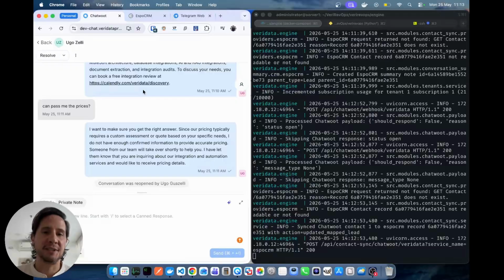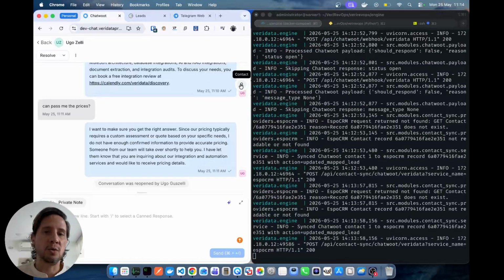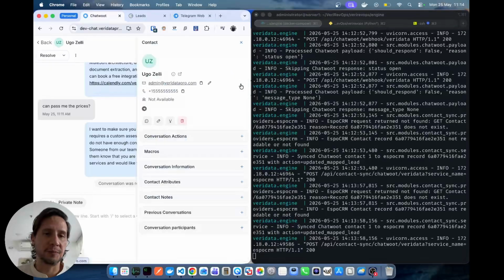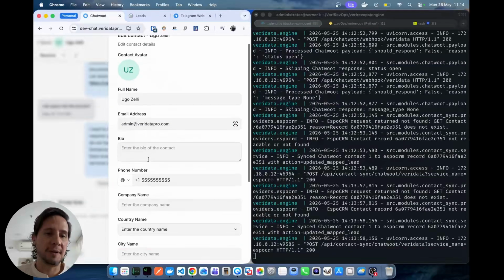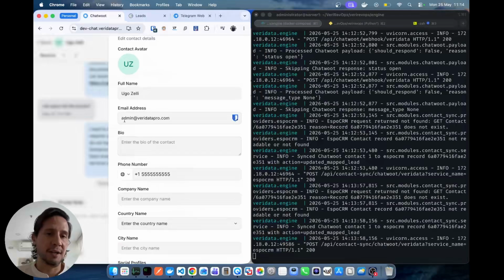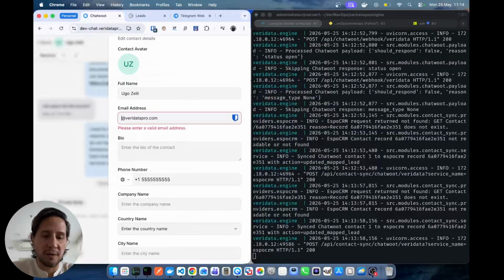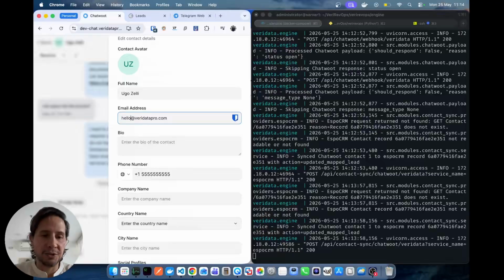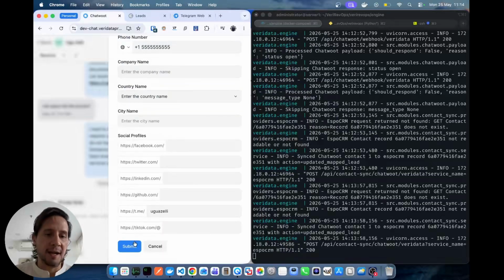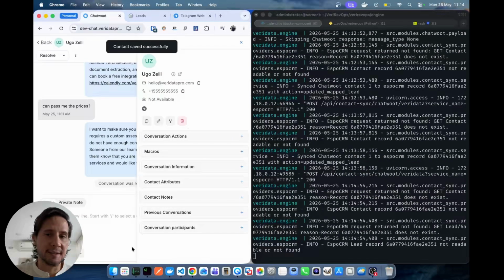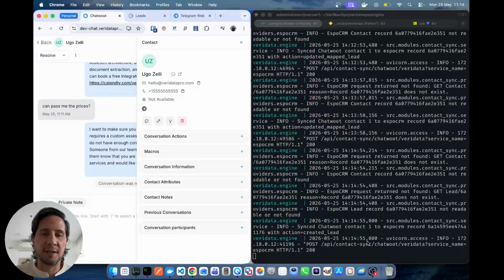The nice part starts now. I can go to the contact information. This is a test contact. The number is not correct. Everything. I already have an email or anything. But every time that I change the contact, so for example, this email is not admin anymore. It's going to be contact or hello. By the way, hello is our contact. Every time that I press submit, you see that it's already working in the background.